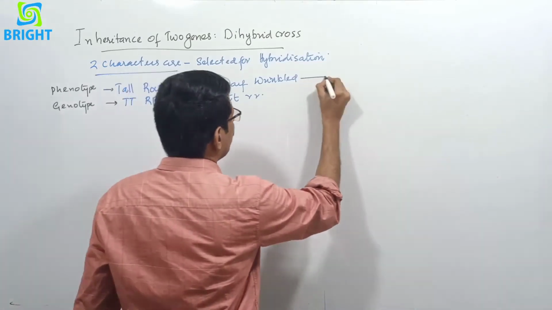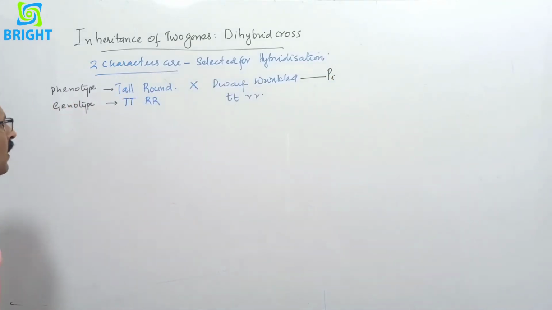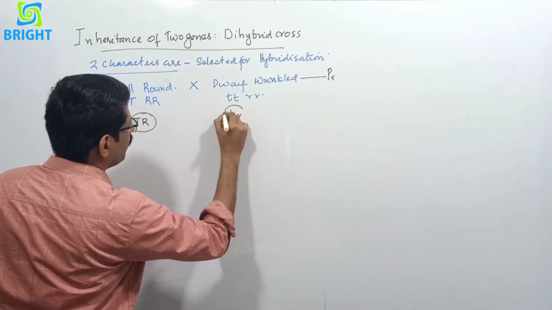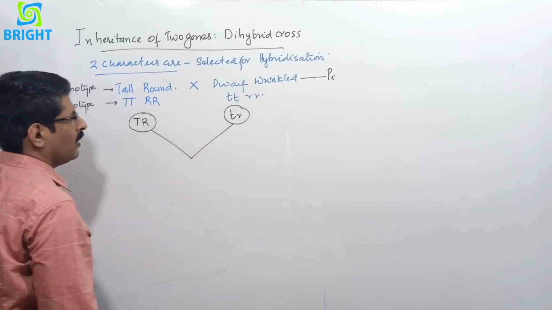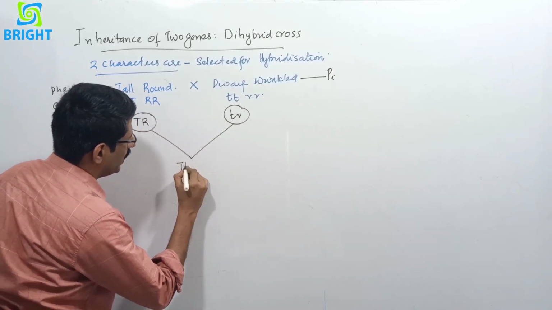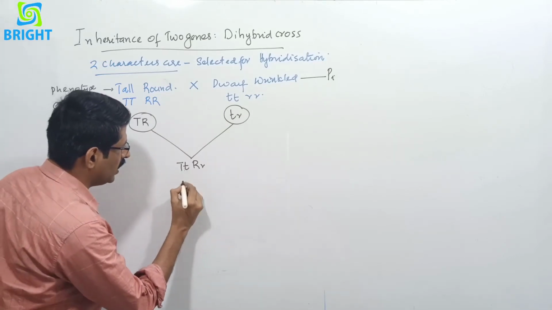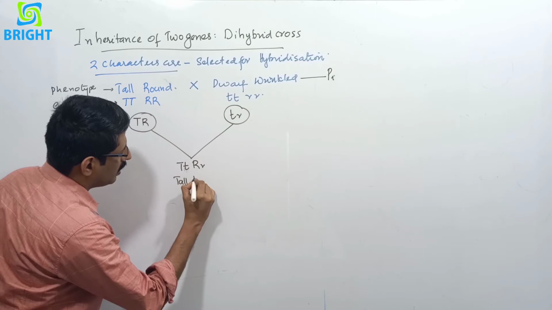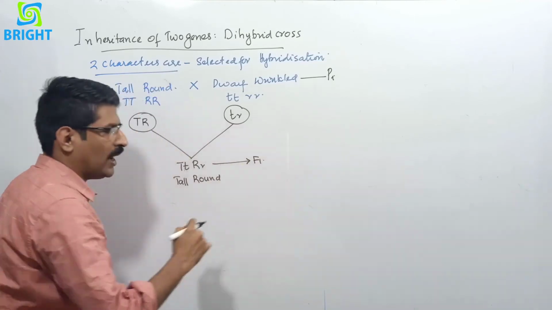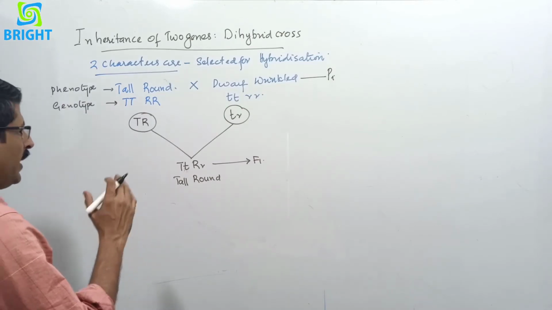And it is the P1 generation, that is the first parental generation. And we are getting the gametes, capital T, capital R, here small t, small r. And when they cross together, when they fuse together, we will get capital T small t, capital R small r. According to the law of dominance, this is with the tall and this is with the round. So it is a tall round plant, and this F1 plant is a hybrid, that is heterozygous.